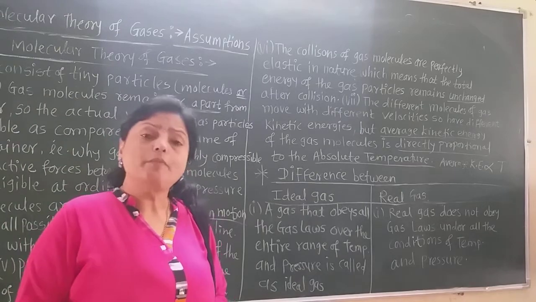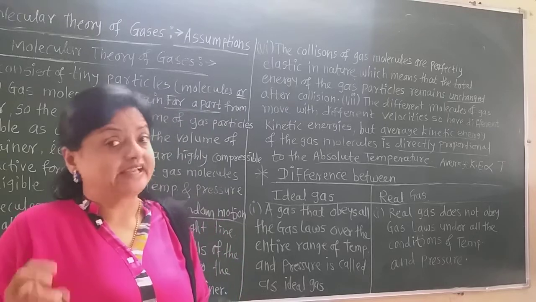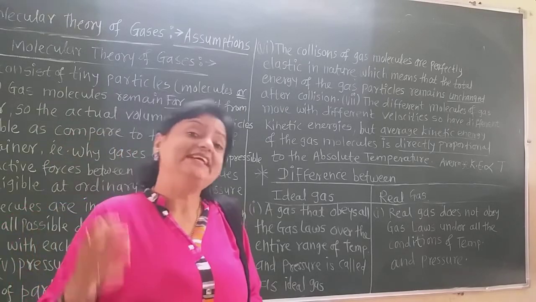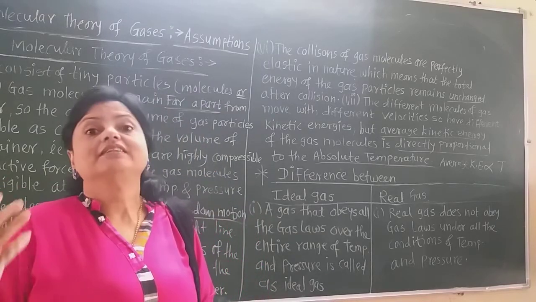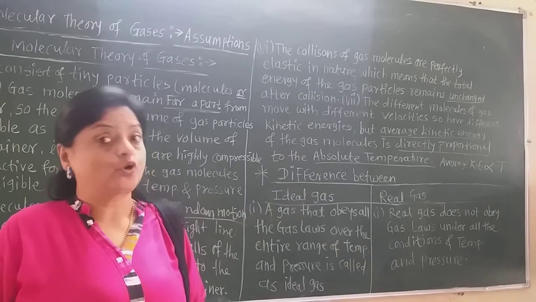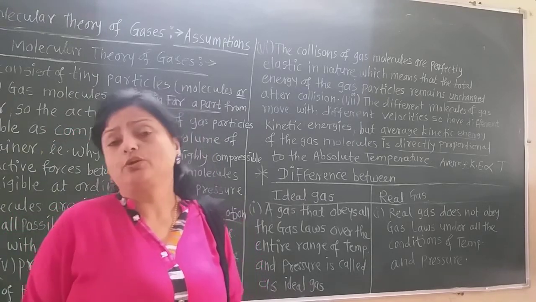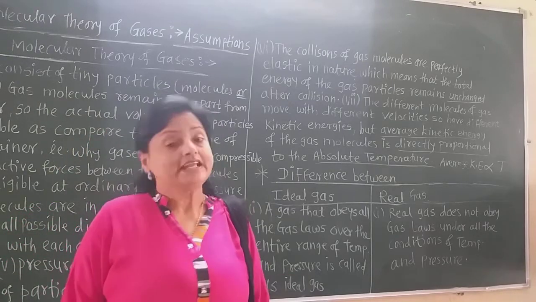A real gas also obeys them, but only up to a definite temperature and pressure, like Charles law and Boyle's law. After that there is deviation when temperature or pressure increases, and therefore these are the real gases. Real gases are hydrogen, nitrogen, chlorine, all these, and the ideal gas is the imaginary gas.